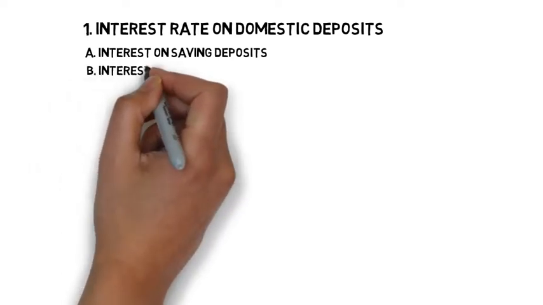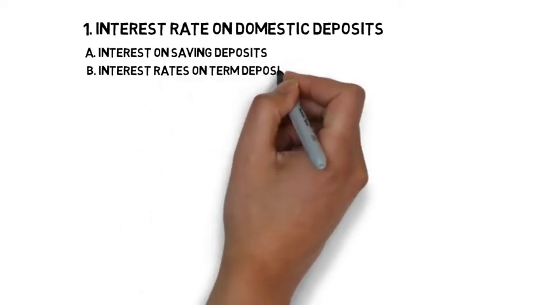2. Interest rates on term deposits. A. Tenor of deposits. Minimum tenor of the deposit offered shall be 7 days. B. Size of deposits. Differential interest rate shall be offered only on bulk deposits, that is single deposit of ₹1 crore and above. For regional rural banks it means deposit of ₹15 lakh and above.